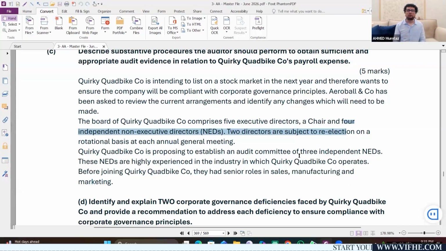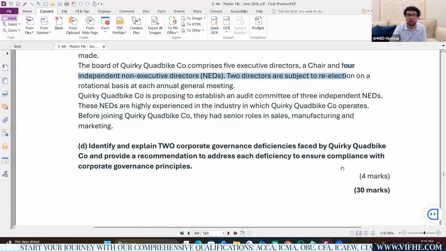So the recommendation would be that the company should hire at least 1 more non-executive director to make sure there is a balance between executive and non-executive directors on the board. So I'm done with my 2 marks, because 1 deficiency fully explained along with 1 recommendation will give you 2 marks. The examiner has asked for 2 corporate governance deficiencies. I've scored 2 marks.